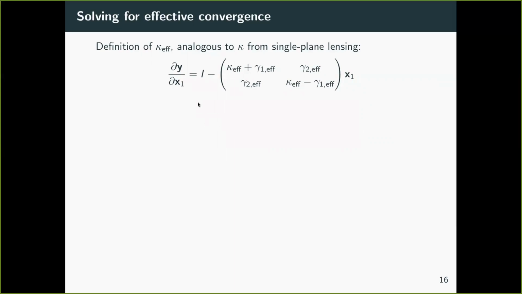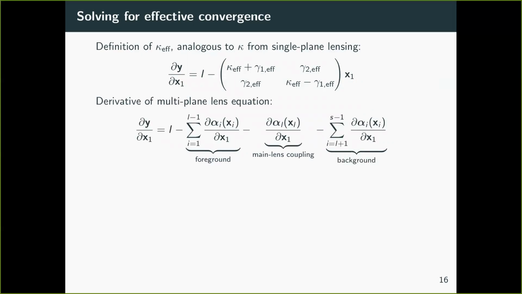And since this was a 2D vector equation, we get a Jacobian that looks like this. And the convergence is just the average of this diagonal component over here. So now, because we have this alternative definition of convergence, this definition is also applicable to the case of multiplane lensing. So we can take the same derivative over here, and we get the sum of contributions from the foreground lenses, the main lens, and the background lenses.